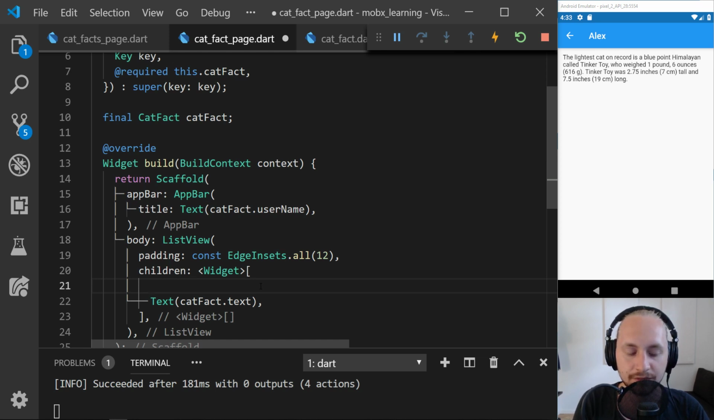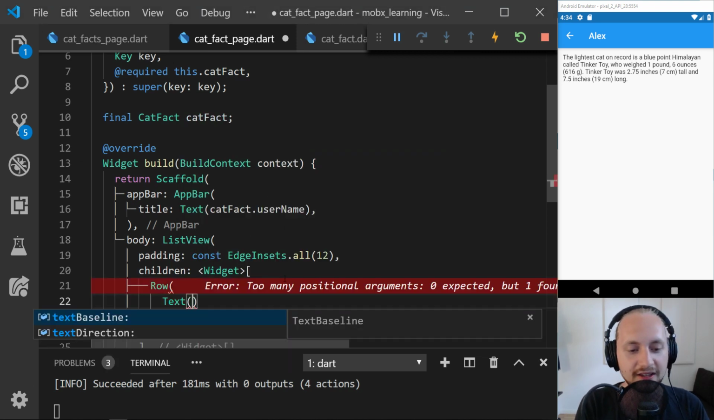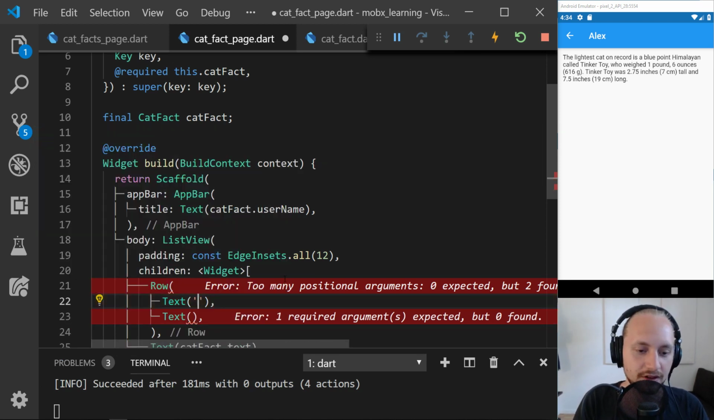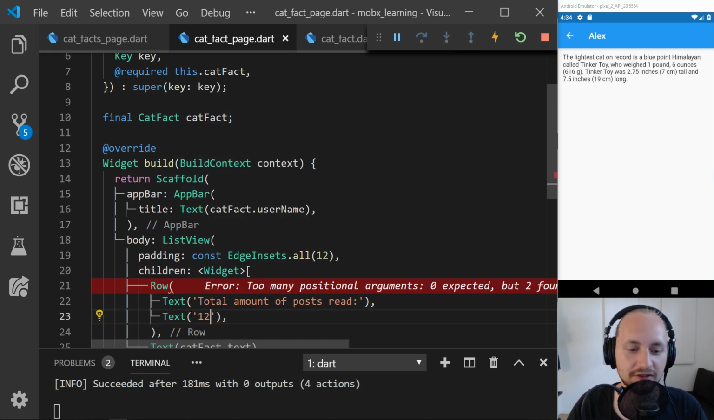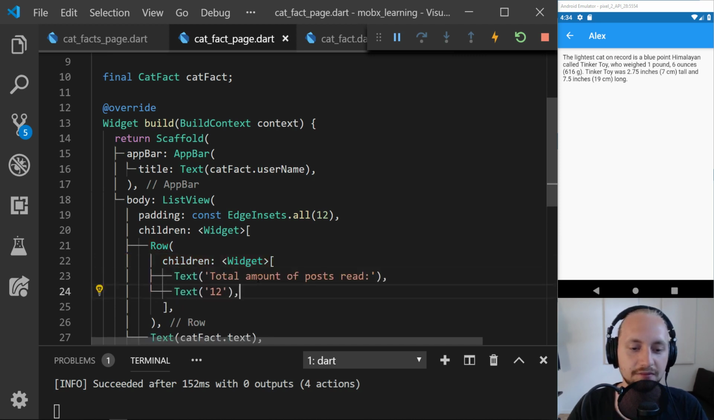So what we're going to do, we are going to have a row, right? Yeah. So let's just create a row. The reason we're using a row is because we're going to have two items beside each other. So the first one would be a text, and the second one would be a text. So we have the first one, total amount of posts read. I'm just going to display 12 inside here. Too many positional arguments, and this is of course going to be inside the children.